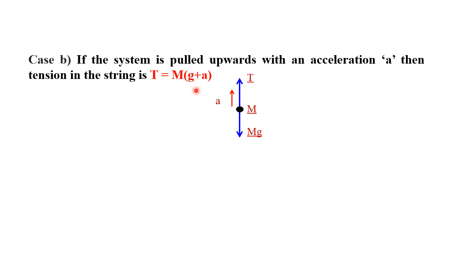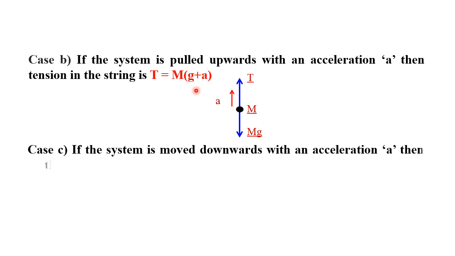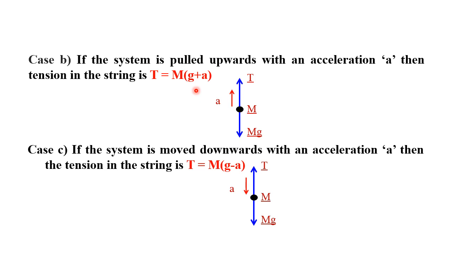Now, in the same example, if the system is moving vertically downward with an acceleration a, then the tension in the string can be written as T is equal to m into g minus a. Why m into g minus a? Because the system is now moving vertically downward with acceleration a, in the direction of the weight. So the net tension is reduced, and we write T is equal to m into g minus a.